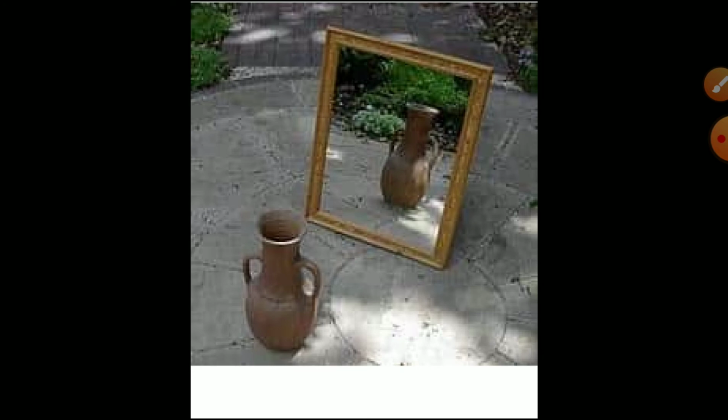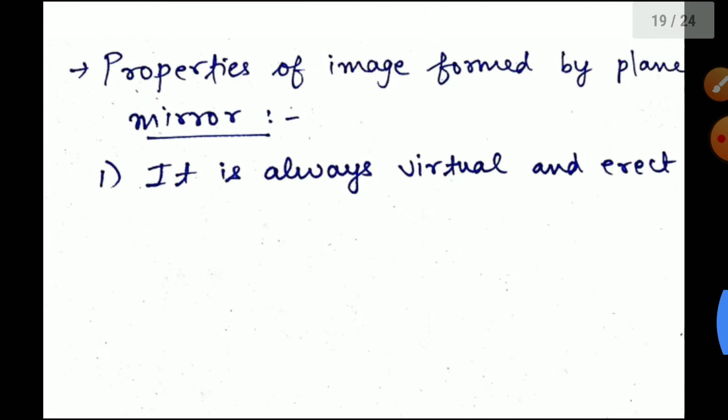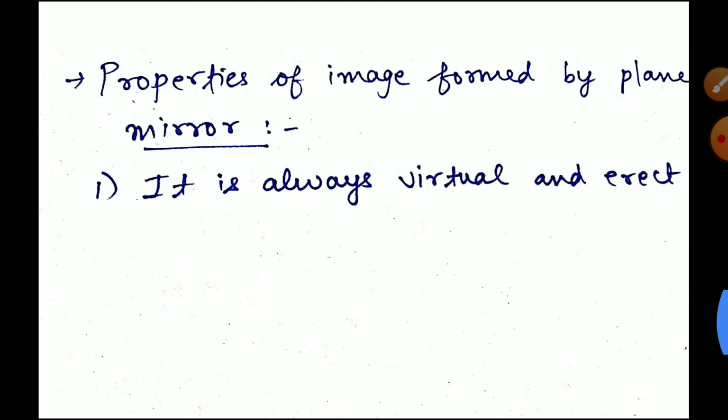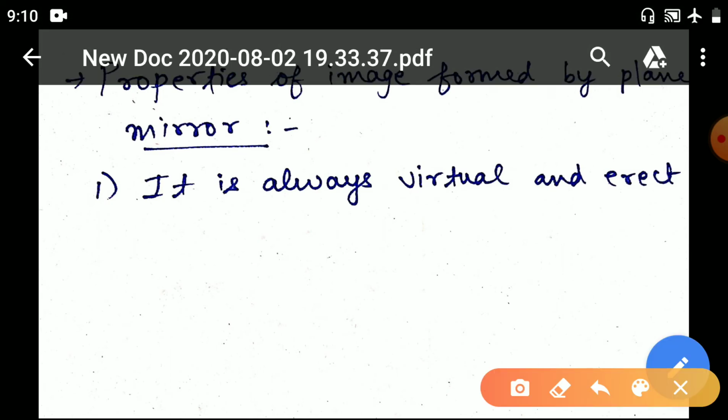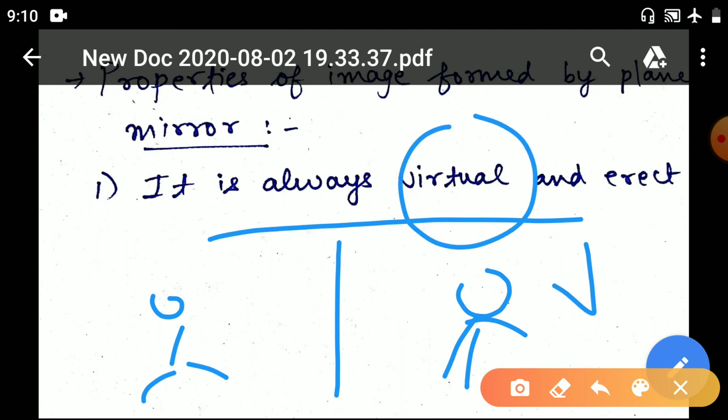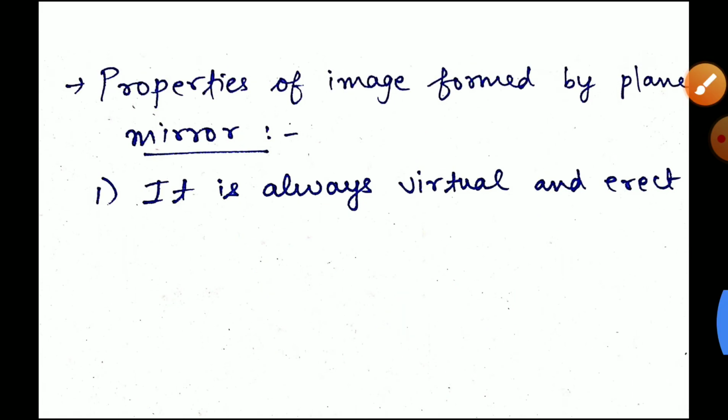ये ऑब्जेक्ट है, आपको मिरर में वहाँ पे दिख सकता है। ओके, the properties of image formed by plane mirror. अब प्लेन मिरर में इमेज तो फॉर्म होता है, तो जो इमेज फॉर्म्ड होता है, we have some properties of that. First property, it is always virtual. You can see, suppose this is a mirror, suppose you are standing here, so your image will be formed here. This is virtual and erect. See, you are standing erect, your image is also erect. Okay, मतलब जैसा है ऑब्जेक्ट वैसे ही आपका इमेज फॉर्म होता है. That is why the first property is what?